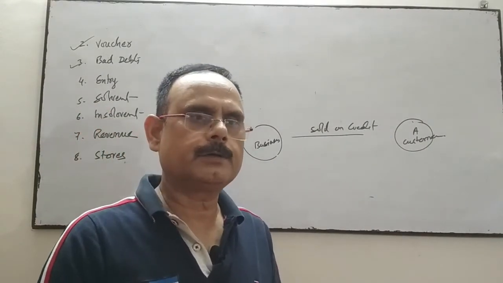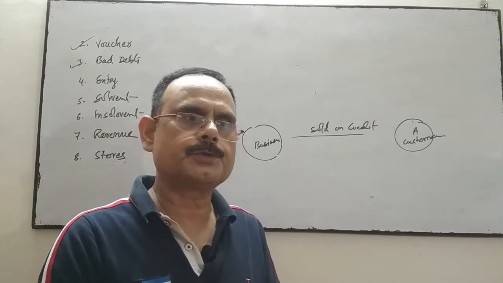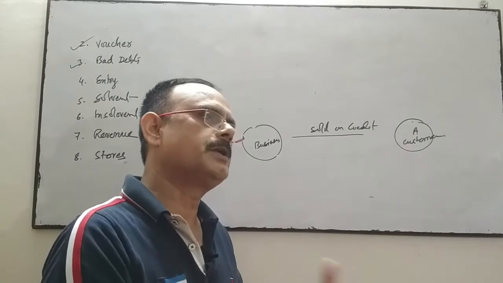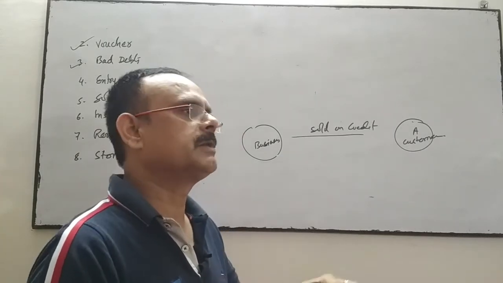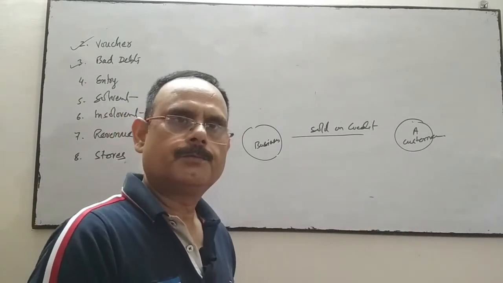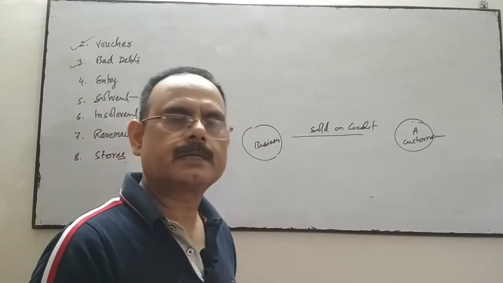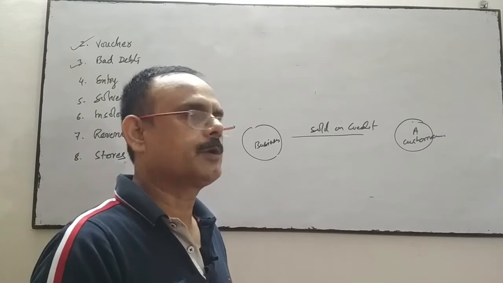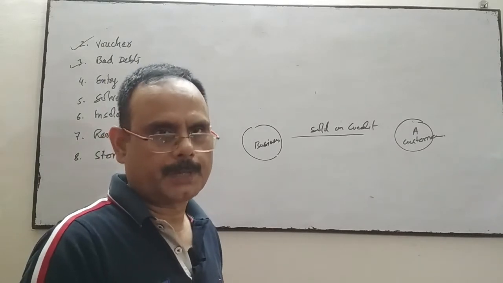In other words, we are not in a position to realize that amount from that customer. That customer may be insolvent, or may leave that place. We are unable to trust that customer, so the customer may die, and the amount cannot be recovered from that party.